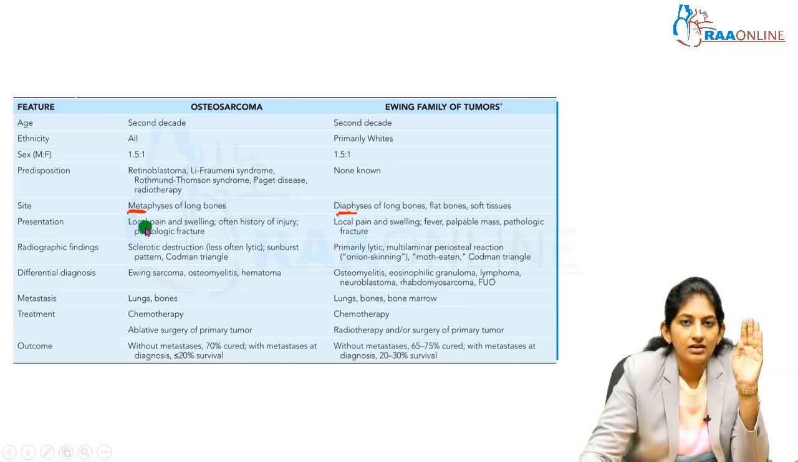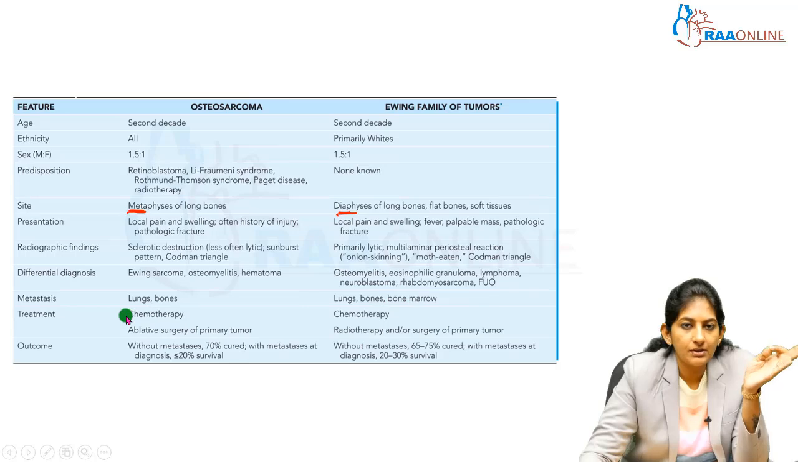So presentation, localized pain, swelling, limp, this is what occurs. Pathologic fracture, this is what occurs in osteosarcoma, whereas Ewing's family of tumors or Ewing sarcoma can present like your osteomyelitis. Fever, inflammatory markers are raised, palpable mass can be present. Radiologically, in osteosarcoma, more often there is a sclerotic destruction. Here it is primarily a lytic destruction. And coming to the metastasis, it is only lungs and bones in osteosarcoma. Here lungs, bones and bone marrow in Ewing's tumor.